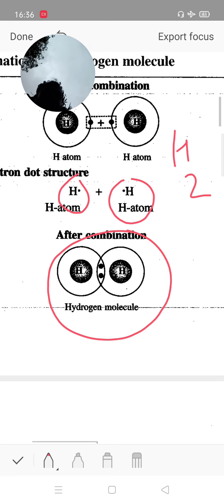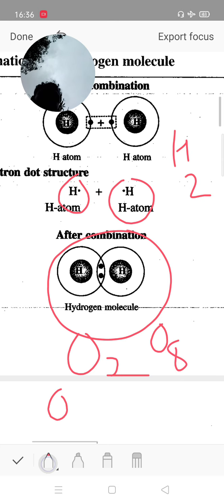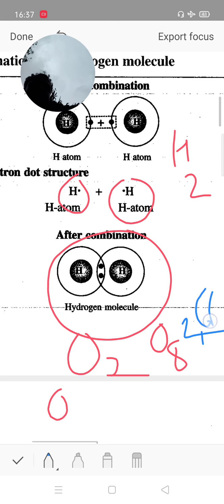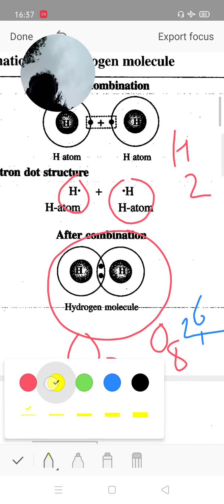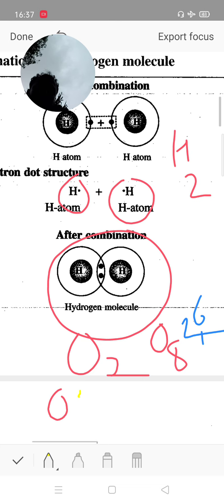Now we discuss the formation of O2, oxygen. Oxygen has atomic number 8 and electronic configuration 2, 6, so 6 is the valence electron count of oxygen. There are a total of 1, 2, 3, 4, 5 and 6.